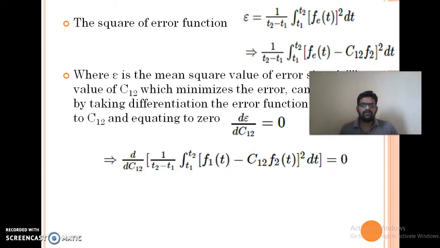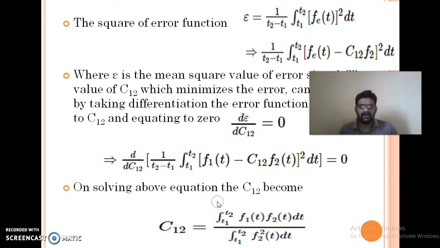Substituting this, the relation becomes c12 equal to integral t1 to t2 of f1 of t f2 of t dt divided by integral of f2 square of t dt.